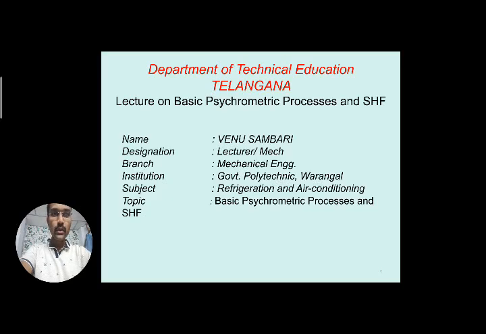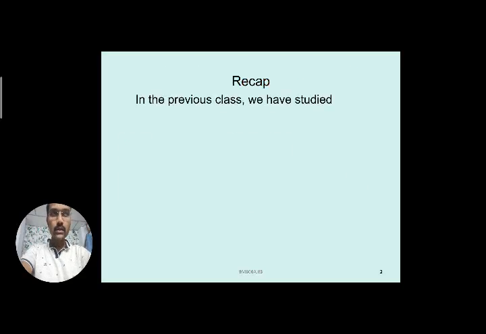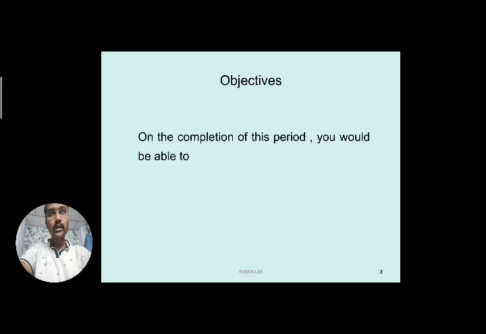So today's session follows the previous class discussion on the psychrometric chart, its applications and some problems. After completing this class, you will understand the psychrometric processes.